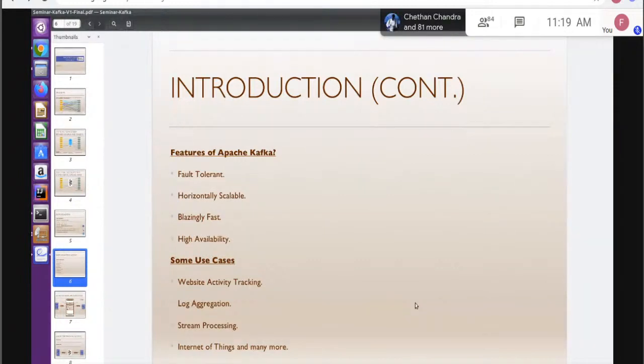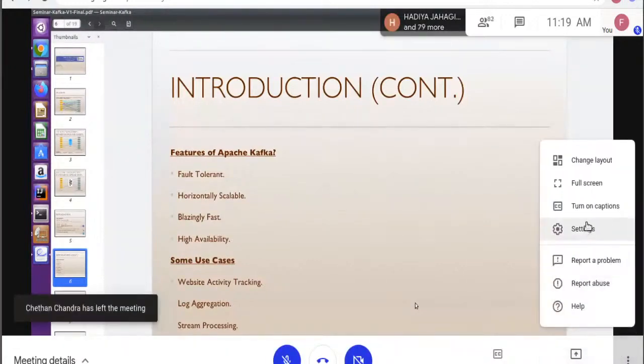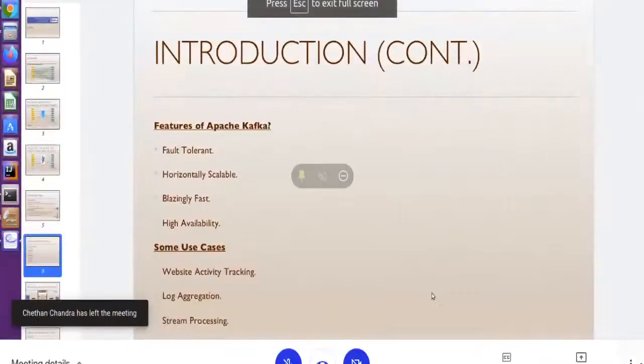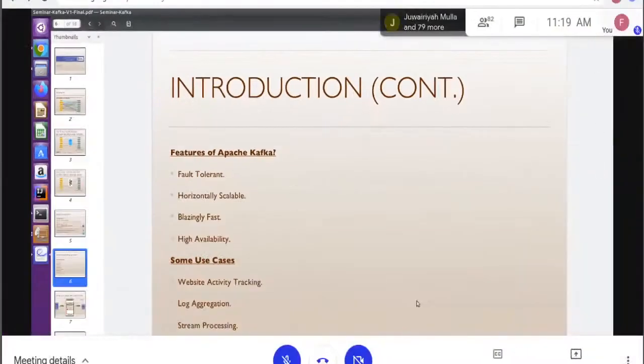We need to analyze all those logs. We can use Kafka there, even for stream processing. Let's take an example: we have to analyze tweets, just as an example, we have to analyze sentiments. And tweets are like streaming events. Every second, we have millions of tweets. So for this type of thing, we can use an internet